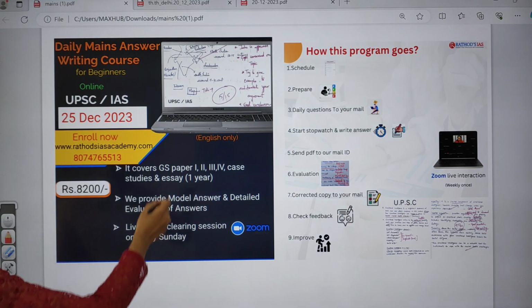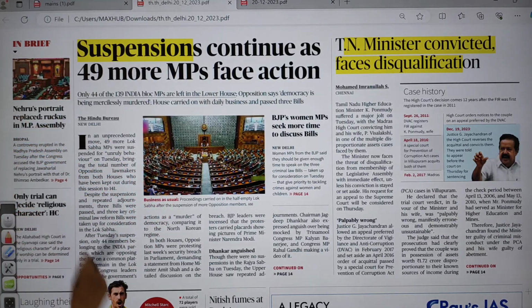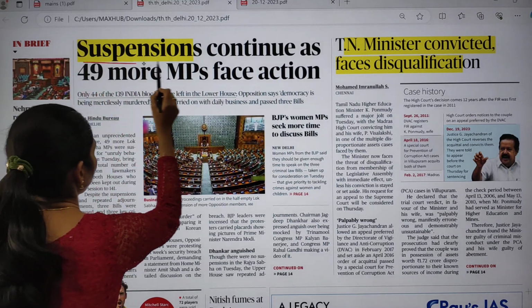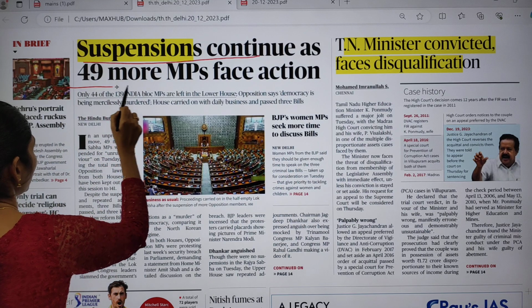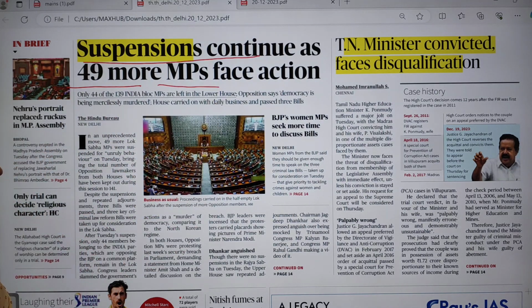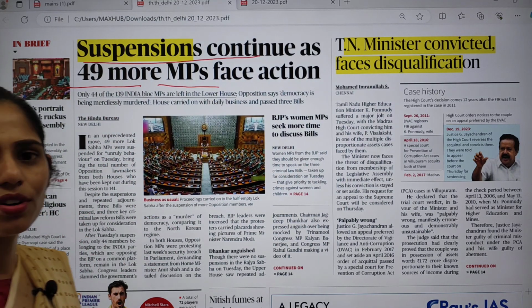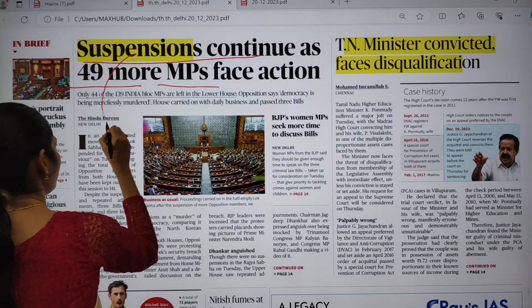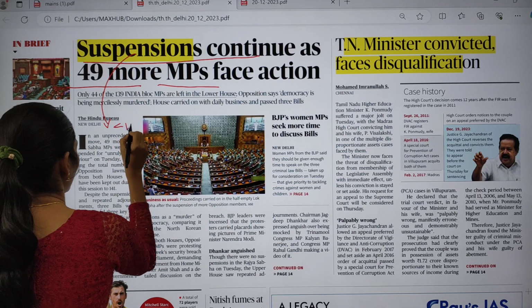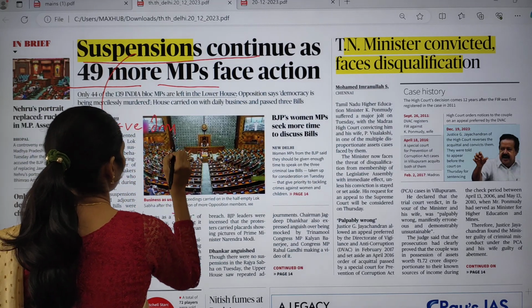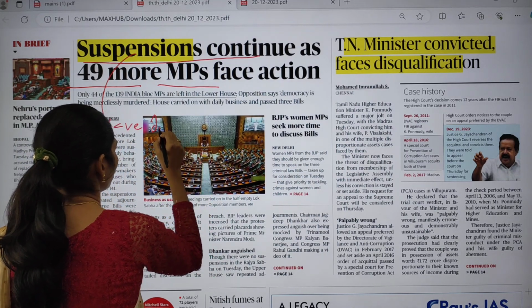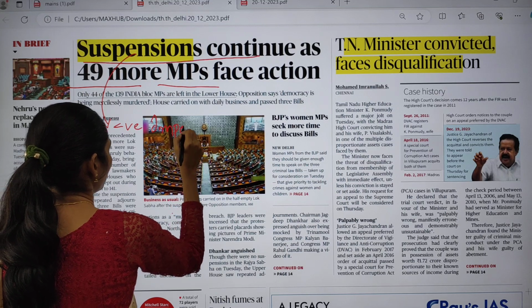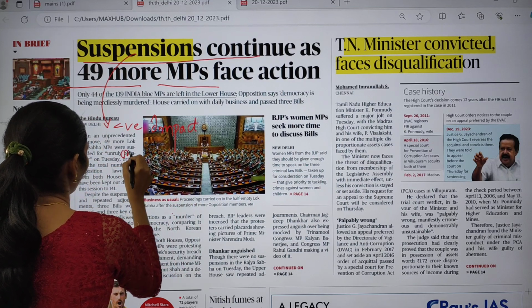And here let us see the front page of Delhi edition. So the first article is "Suspensions continue as 49 more MPs face action." This article is talking about suspension of MPs. Whenever there is suspension of MPs, it will have a negative impact on democracy.